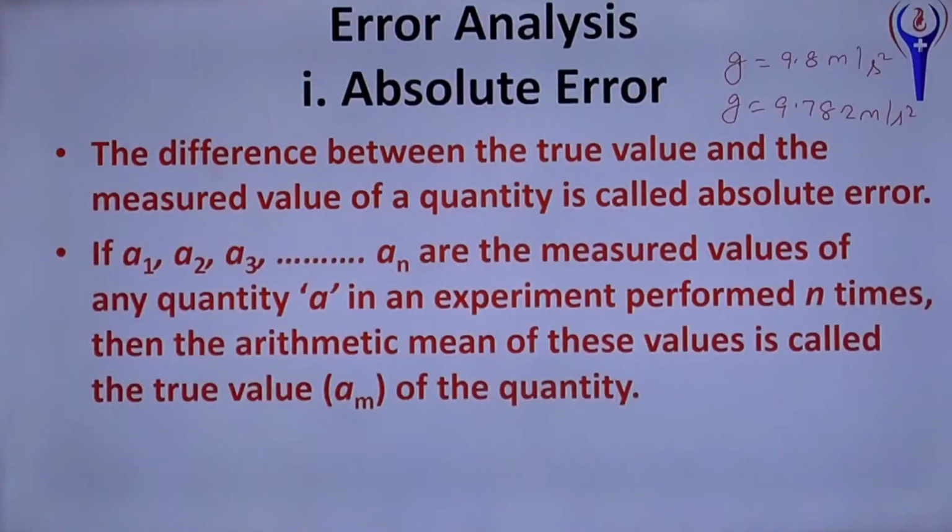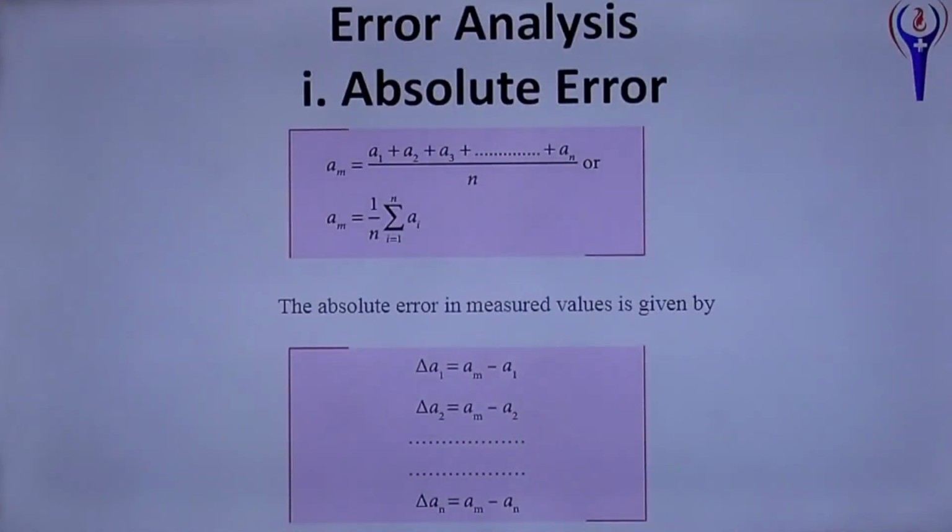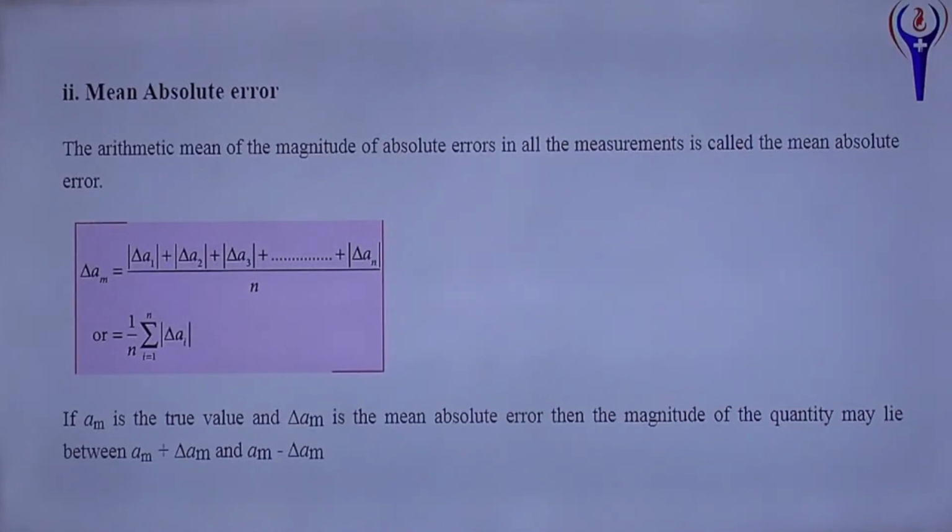Okay. And if A1, A2, A3, that is, n number of times we are taking, and the experiment performed n times, then the arithmetic mean of these values is taken as the true value. That is A1 plus A2 plus A3 up to An divided by n. So Am equals 1 by n summation i equal to 1 to n of Ai. And delta A1 equals Am minus A1, delta A2 equals Am minus A2, like that. And mean absolute error, delta Am equals delta A1 plus delta A2 plus delta A3 up to delta An, by n.